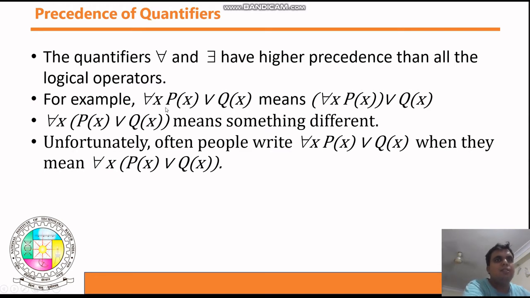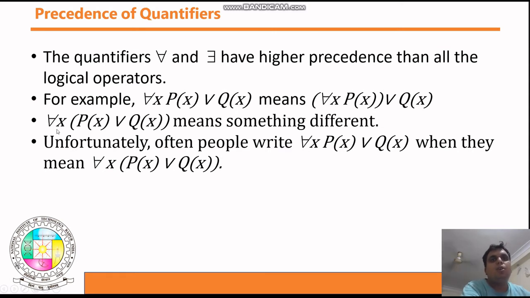For example, see here, for all x p of x or q of x. Guys, this is the statement. Then which thing do you need to solve first? You need to solve this first: for all x p of x. You need to solve this, meaning you get a true or false value here, and after that you need to do ORing with this q of x. So this is the higher precedence, guys.